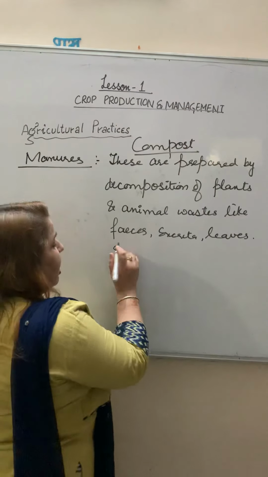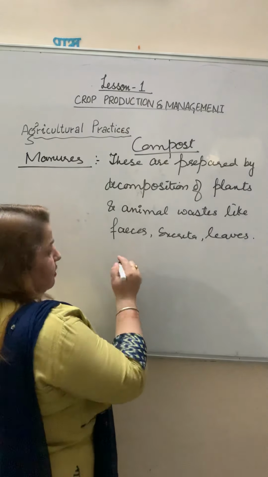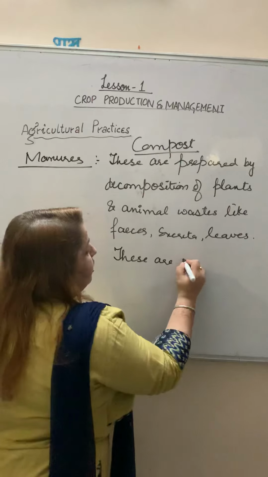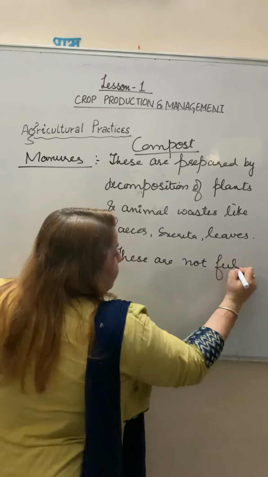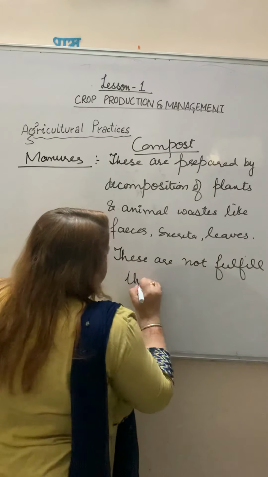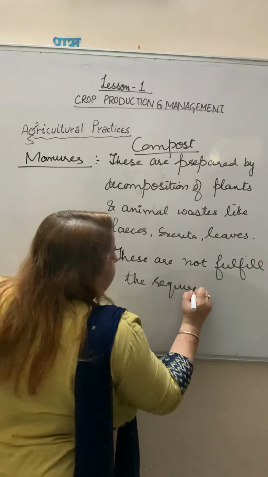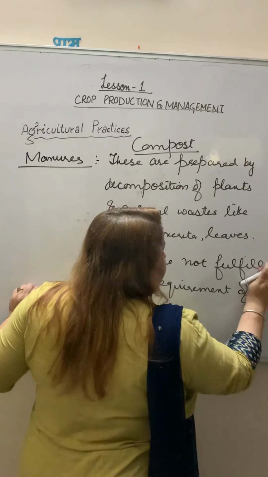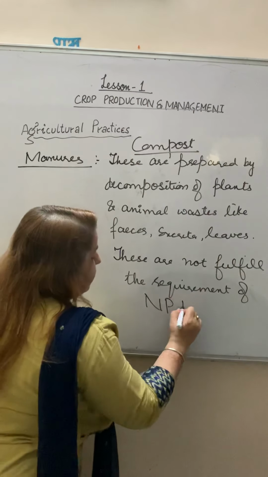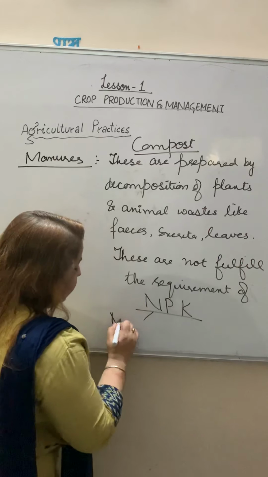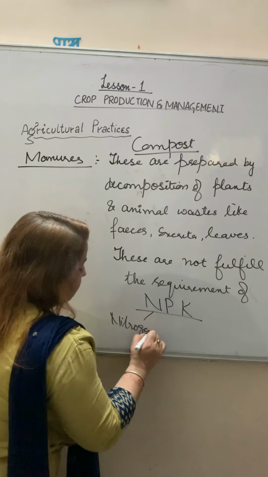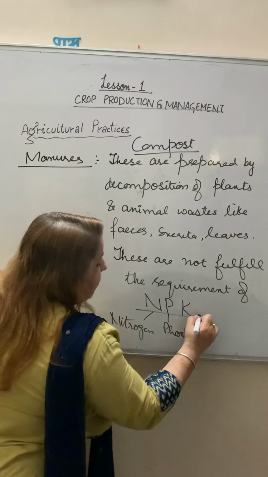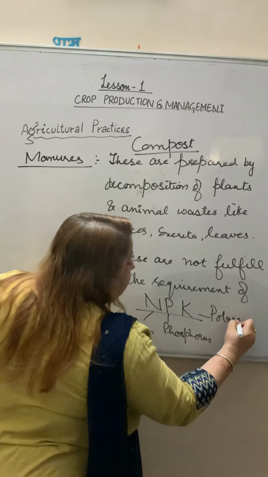But these are less, and they do not fulfill the requirement of NPK. N means nitrogen, P means phosphorus, and K means potassium.